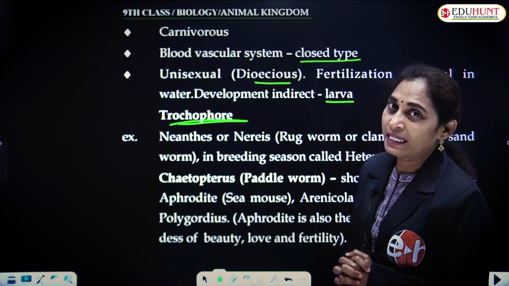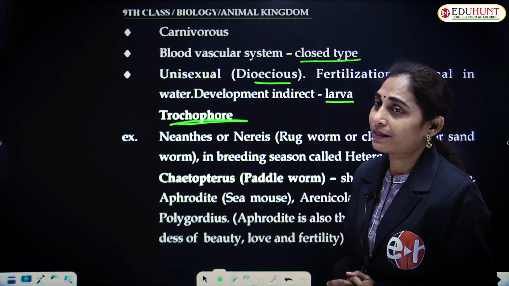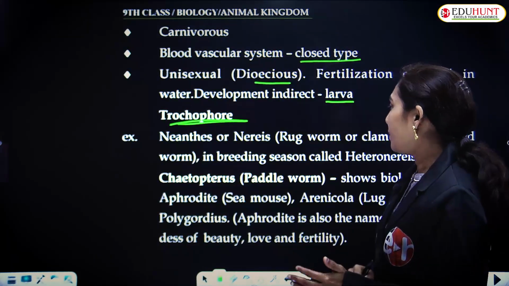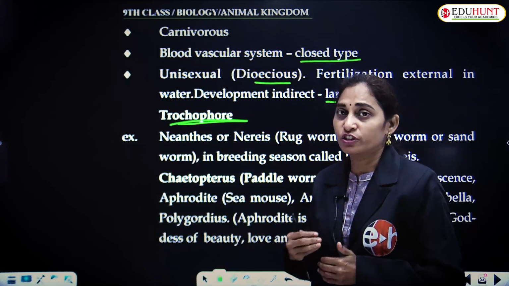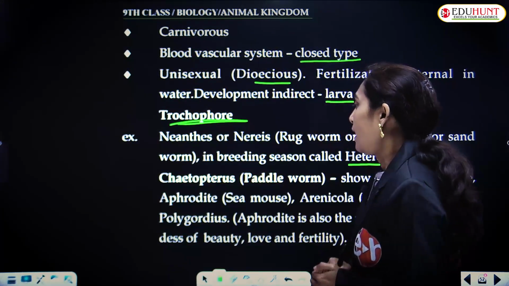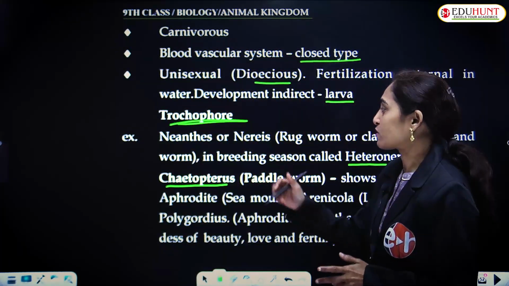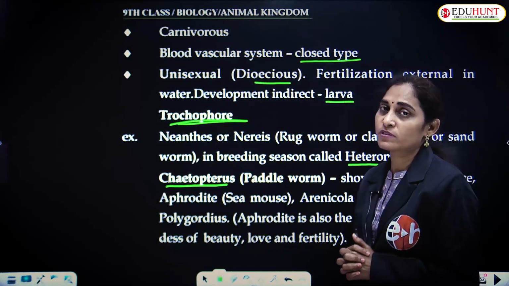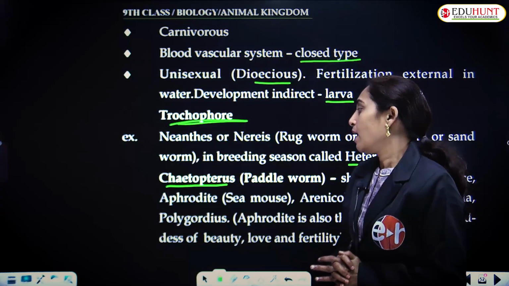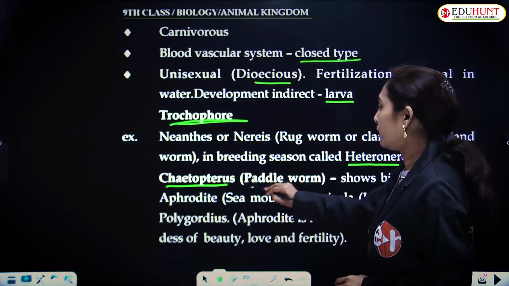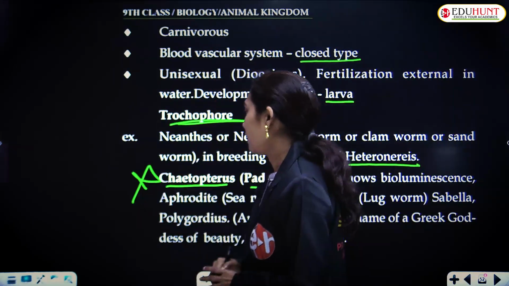Neanthis or Nereis is commonly called the rugworm, sandworm or clamworm, and in breeding season it is called Heteronereis because it appears different during the breeding season. The second example of this class Polychaeta is Chaetopterus, commonly called the paddleworm. It shows bioluminescence. Very important question.